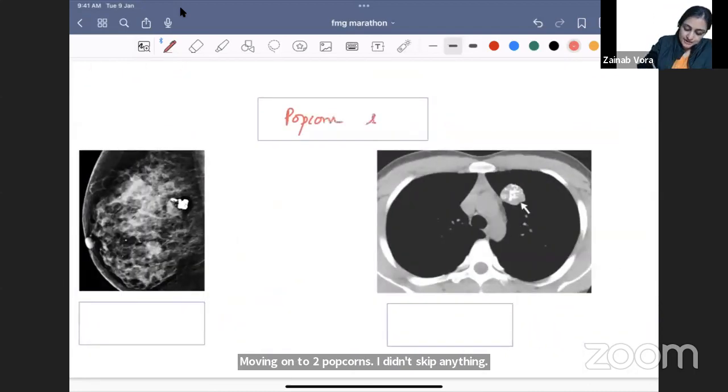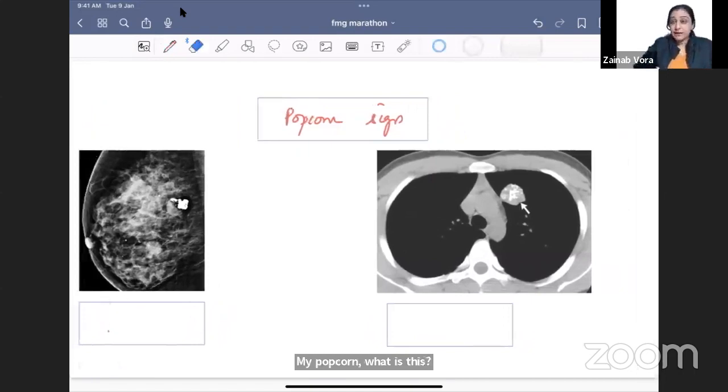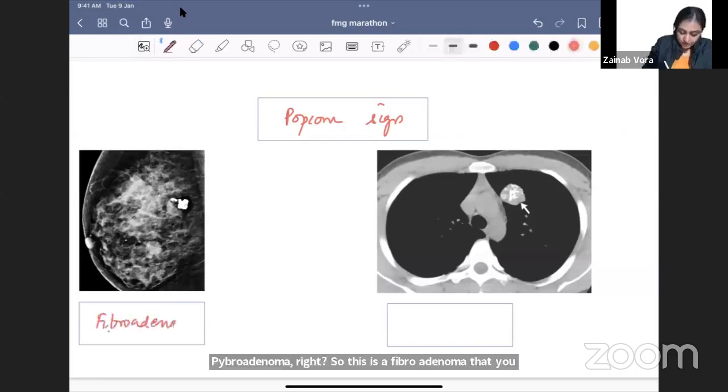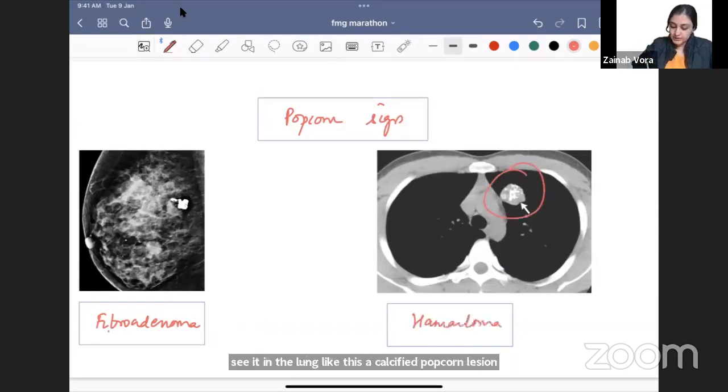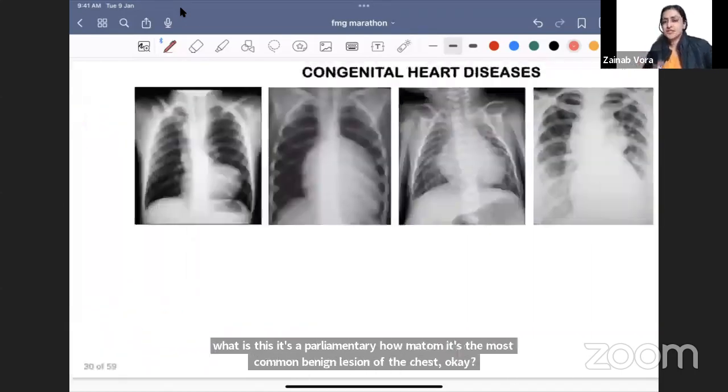Two popcorn signs that you should know. If there is popcorn in mammography, what is this? Fibroadenoma, right? So this is a fibroadenoma that you are seeing here, a benign tumor of the breast. And if you see it in the lung like this, a calcified popcorn lesion, what is this? It's a pulmonary hamartoma. It's the most common benign lesion of the chest.